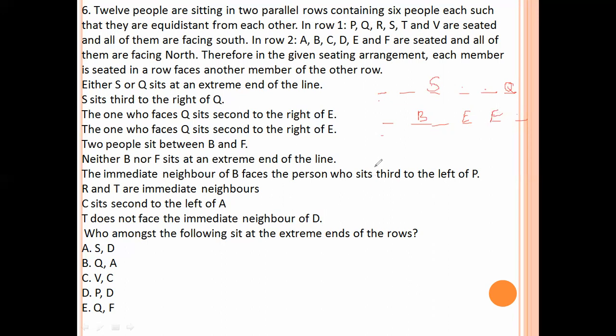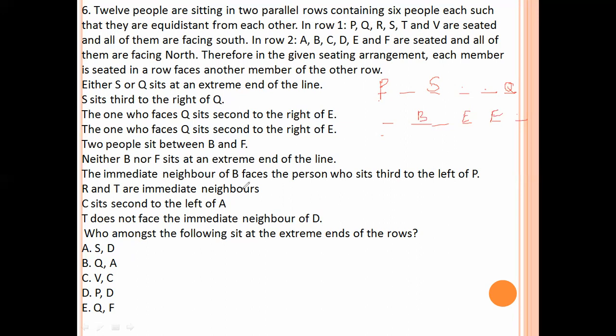The immediate neighbor of B faces the person who sits third to the left of P. First left, second left, third left. Third to the left of P.